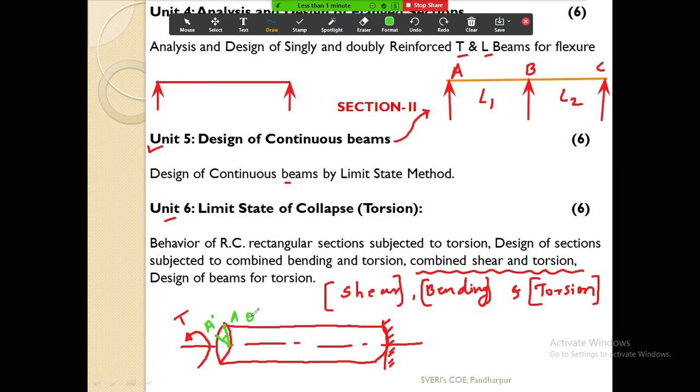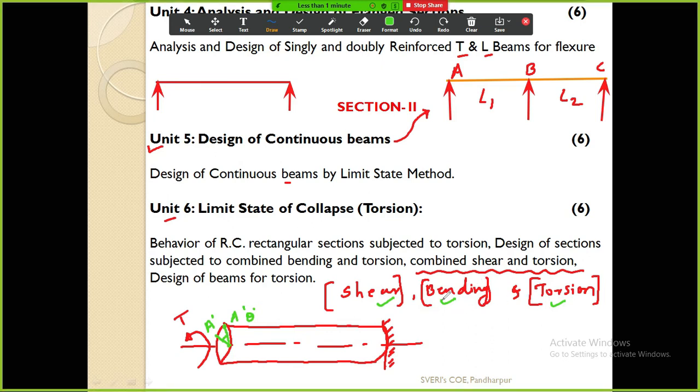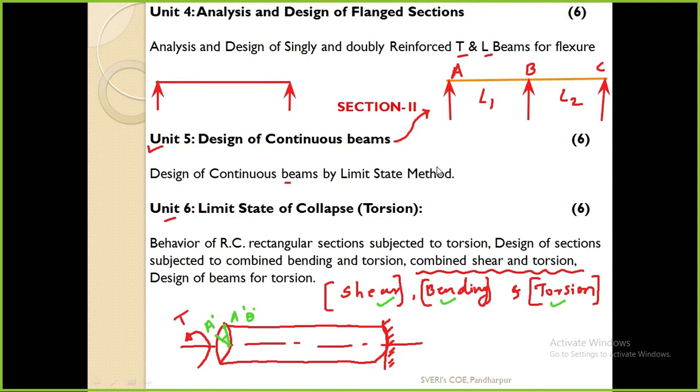This angle is theta, and this is called the angle of twist. So this type of moment we call torsion, or the twisting moment. Here you are going to see how to design the beam for shear, bending and torsion when all are acting on the beam.